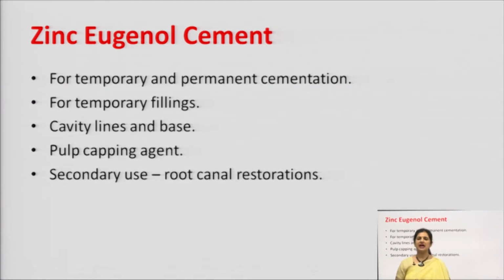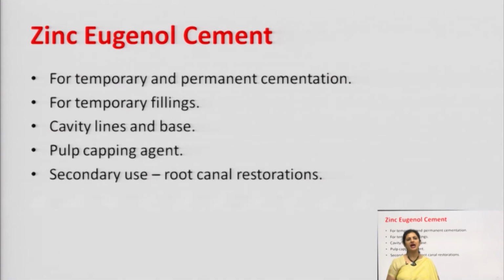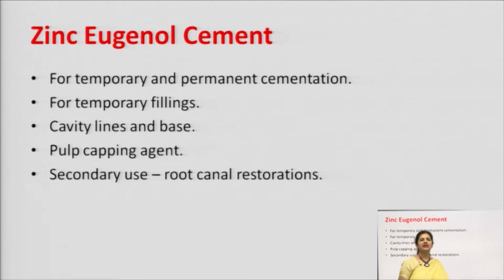Zinc eugenol cement has multiple uses. Again, all uses are interrelated. It is used in dentistry for temporary and permanent cementation. It is used for temporary fillings. It is used as a cavity liner and as a base. It is used as a pulp capping agent, and it has one more use, which is not primary, not important, but a secondary use, which is root canal restorations.